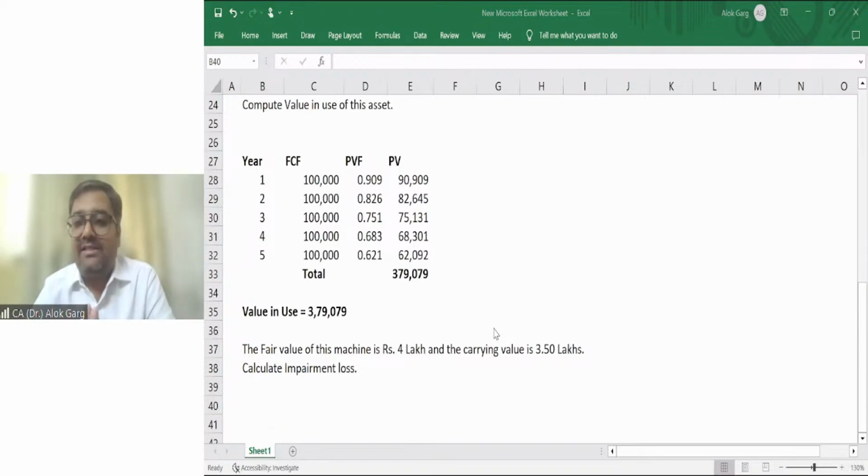I am just giving you 30 seconds. In this question, you need to tell me what is the impairment loss. I need a quick answer. How much impairment loss will be there in this question? Mufita is saying 50,000 rupees impairment loss will be there. Okay. What about others?